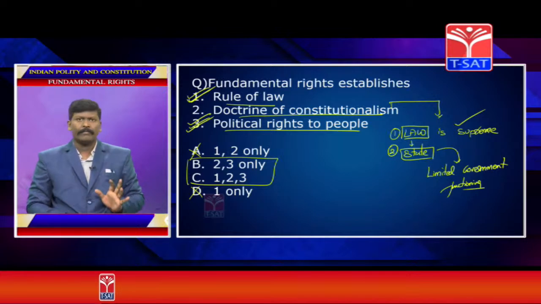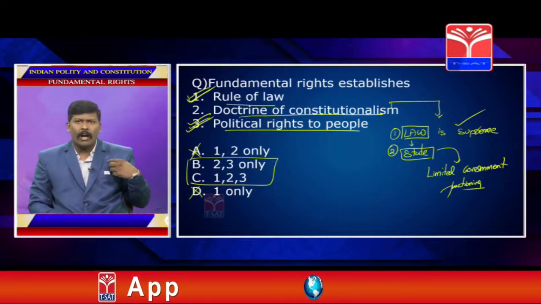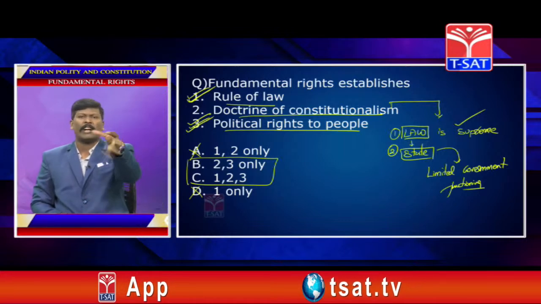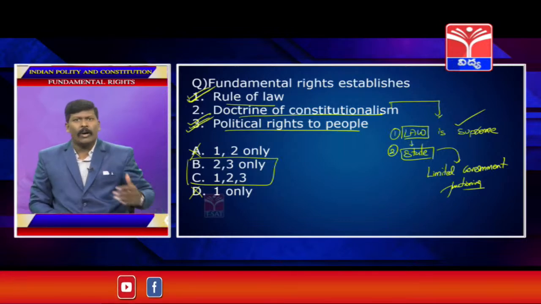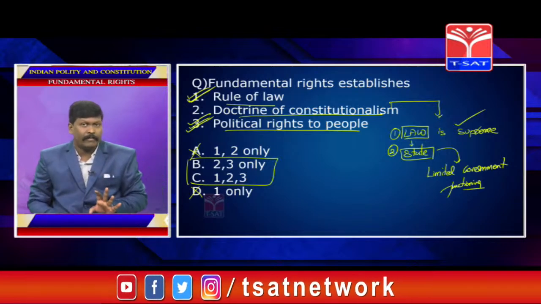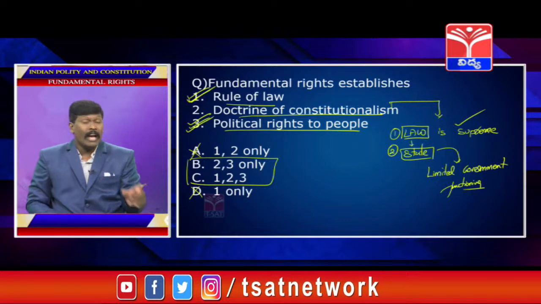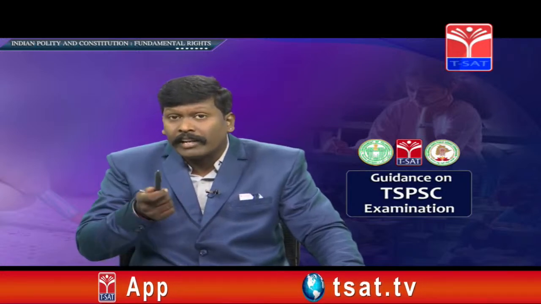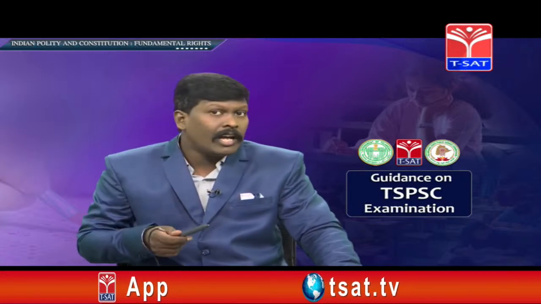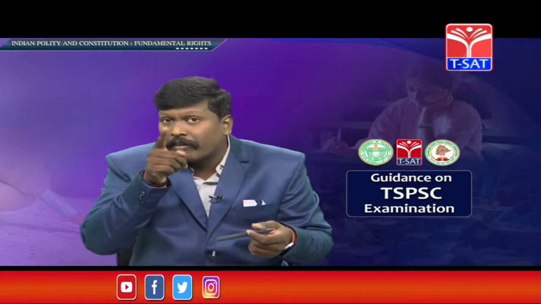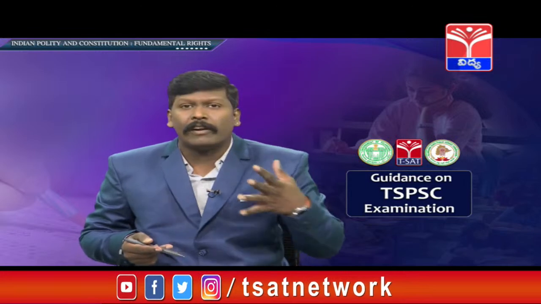There are fundamental rights. Suppose I am the Prime Minister of India. Imagine I am the Prime Minister of India for 30 seconds. Now, after becoming the Prime Minister of India, Adani is my close friend. Ambani is also a close friend. I want to give subsidies to them. What? You want to give subsidy to the richest man in Asia? Richest man in India? How is it possible? It is against your fundamental right. It is against the fundamental right.